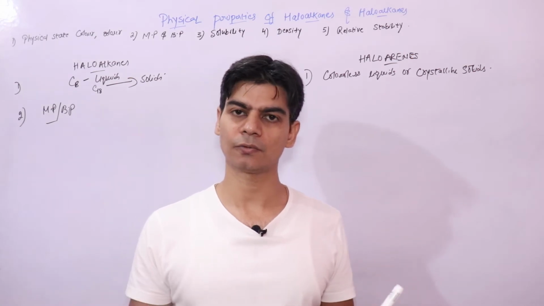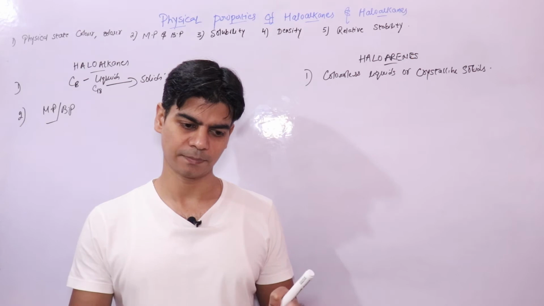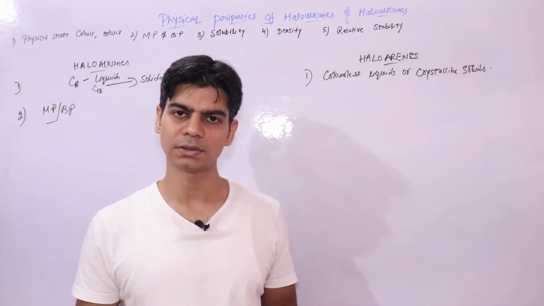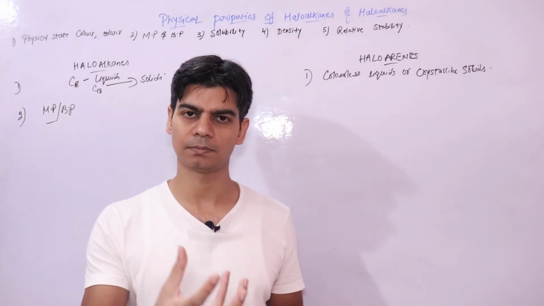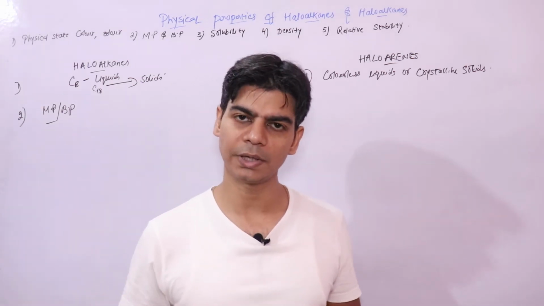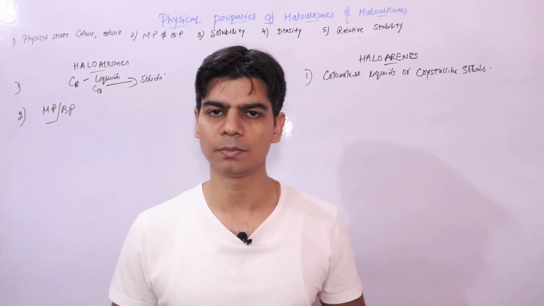In the case of haloalkanes and haloarenes, we know they have no or very little hydrogen bonding.